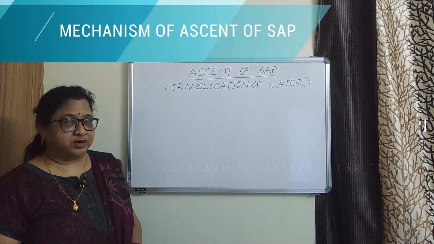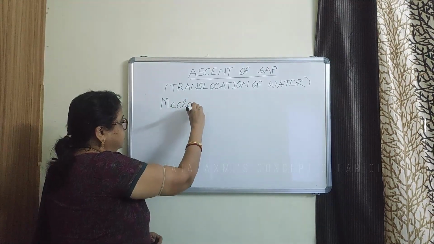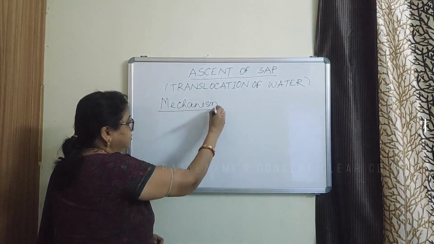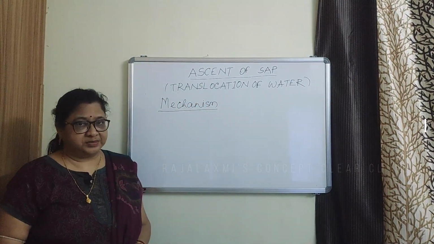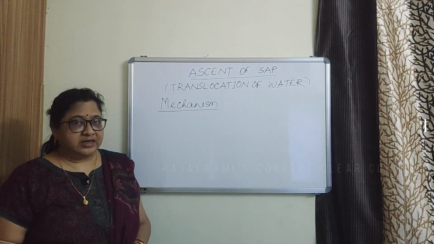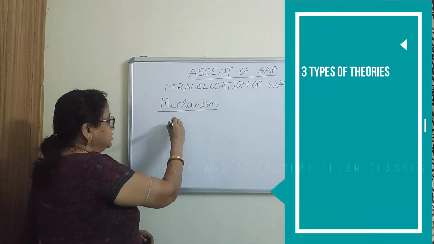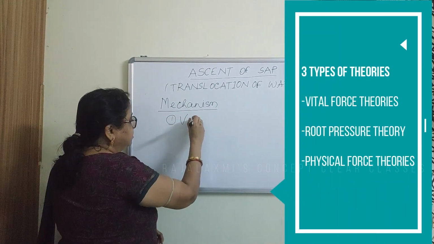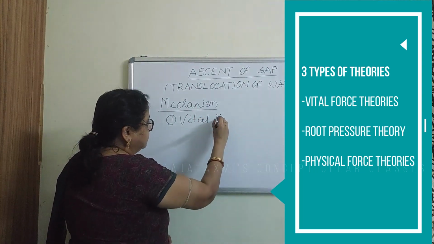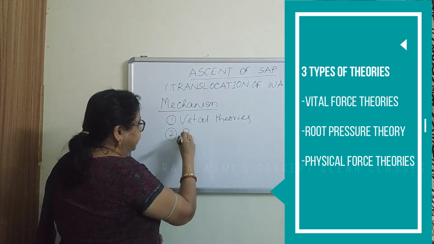Next, mechanism of ascent of sap. Regarding mechanism of ascent of sap, there are a number of theories. All these theories can be categorized into three types. One is vital theories. Second, root pressure theory.